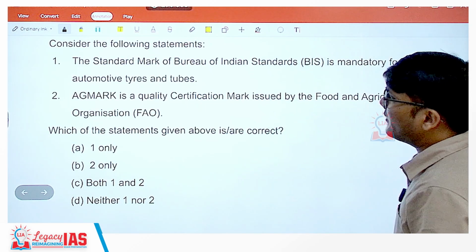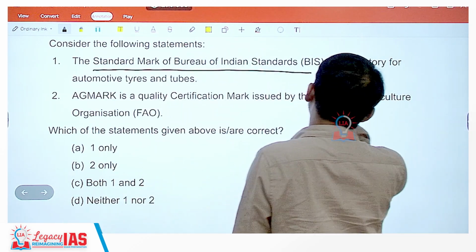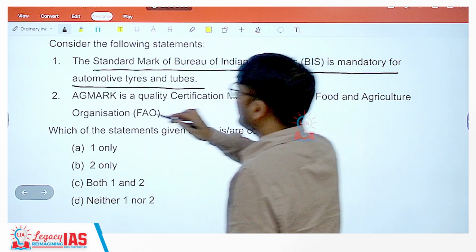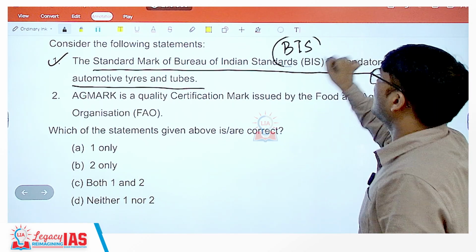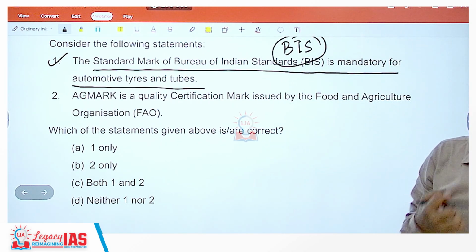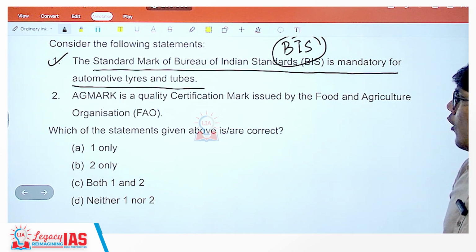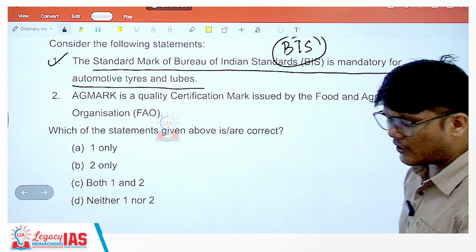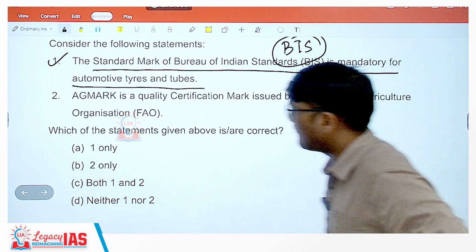Consider the following statements. The standard mark of Bureau of Indian Standards (BIS) is mandatory for automotive tires and tubes. Yes. So BIS marks are mandatory. This is basically the quality standard marks that we are talking about, which are necessary for the automotive tires and tubes. It will be necessary for various other things also, including the tires and tubes as well.